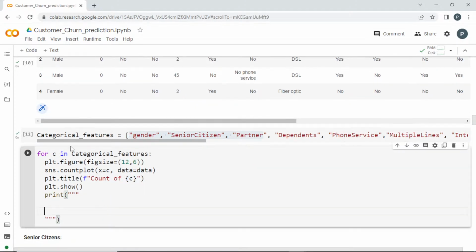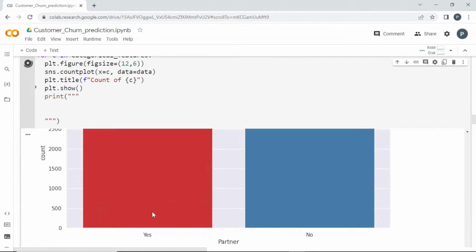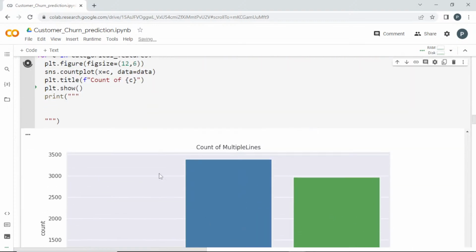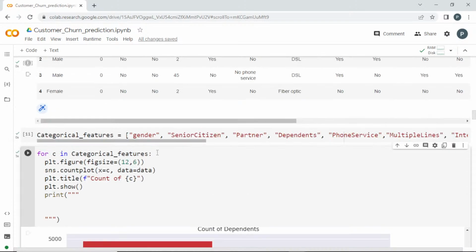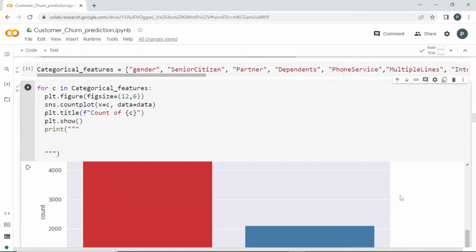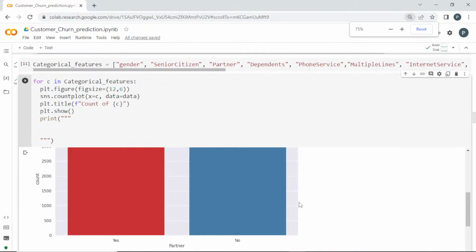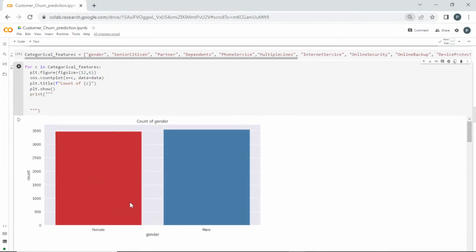So this is just a count plot of all the columns, all the categorical features, just the count of it totally. I'll just zoom out a bit. The count of gender: it seems like both male and female are equal.